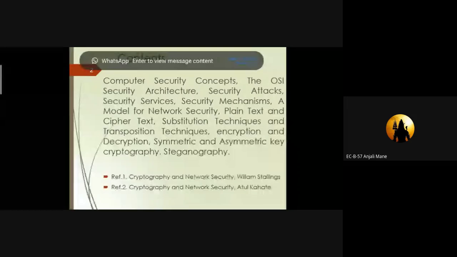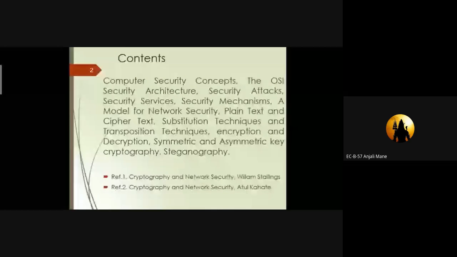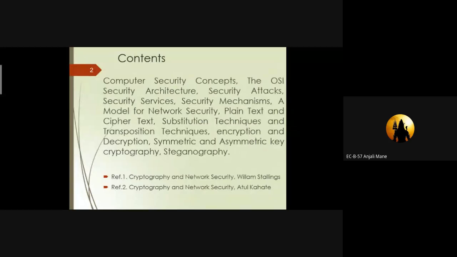Once we study the various computer security concepts and the system architecture, then we go towards the various types of attacks, which is called security attacks. In security attacks, we need to understand what an attack is and how we can prevent our data from the various types of attacks.